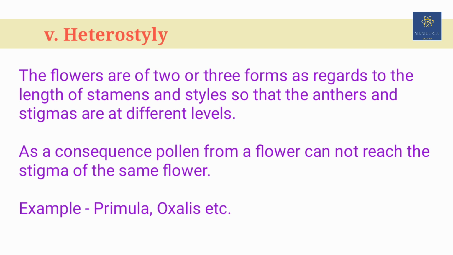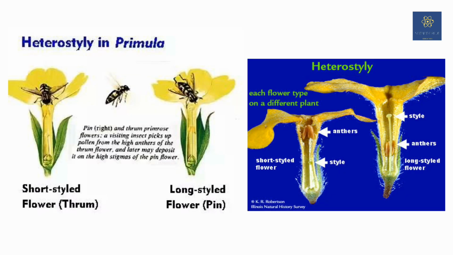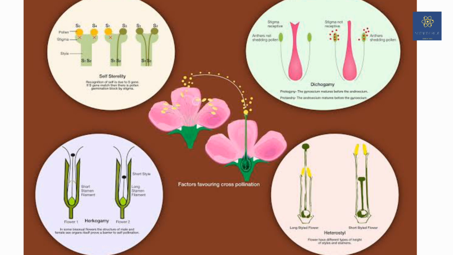As a result, it does not help self-pollination, and the only possibility is cross-pollination, which we see in primrose or oxalis. So I hope you have understood the reasons for cross-pollination, that is unisexuality, dichogamy, self-sterility, herkogamy and heterostyly. These are the general reasons for cross-pollination.